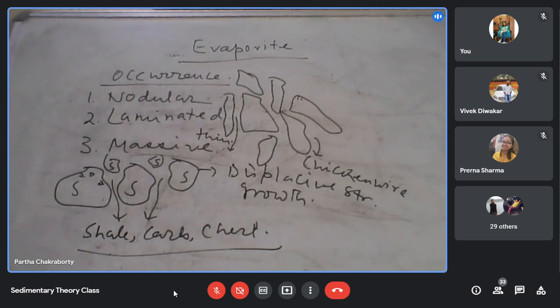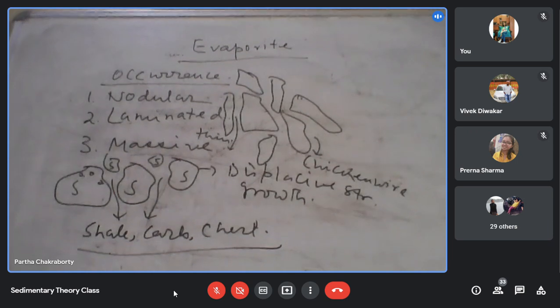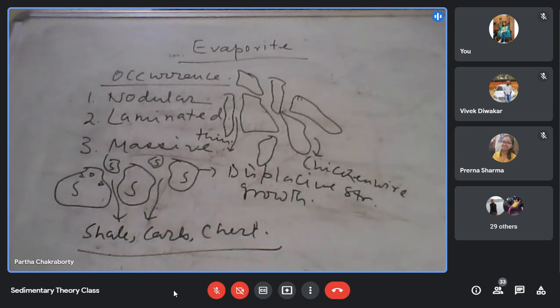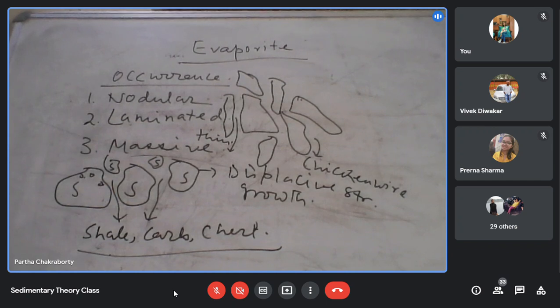This is one type of occurrence of the evaporite in this kind of lithology. When nodules become larger, elliptical, and grow in size, and the host lithology becomes like small stringers between them, then you call it a chicken wire structure.